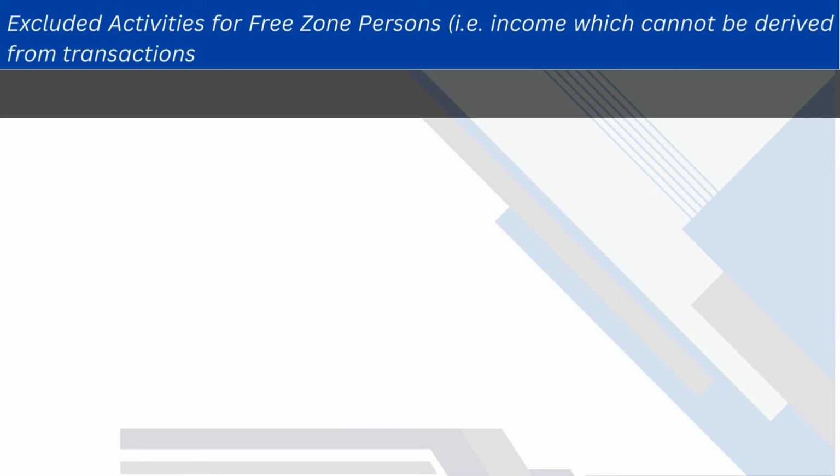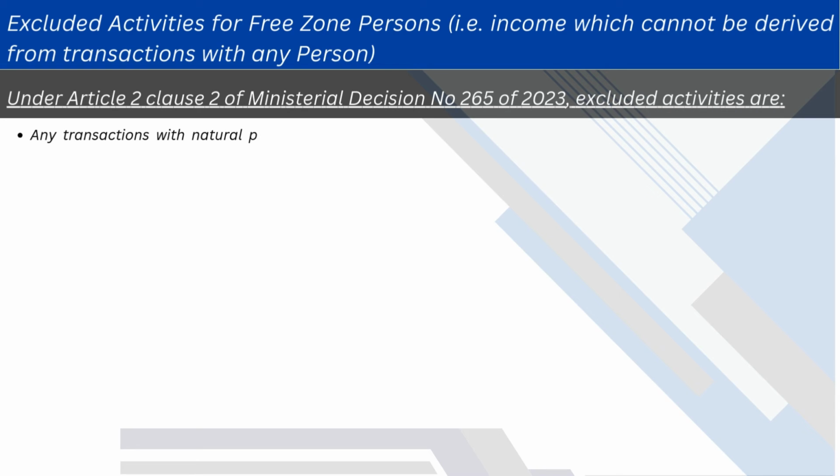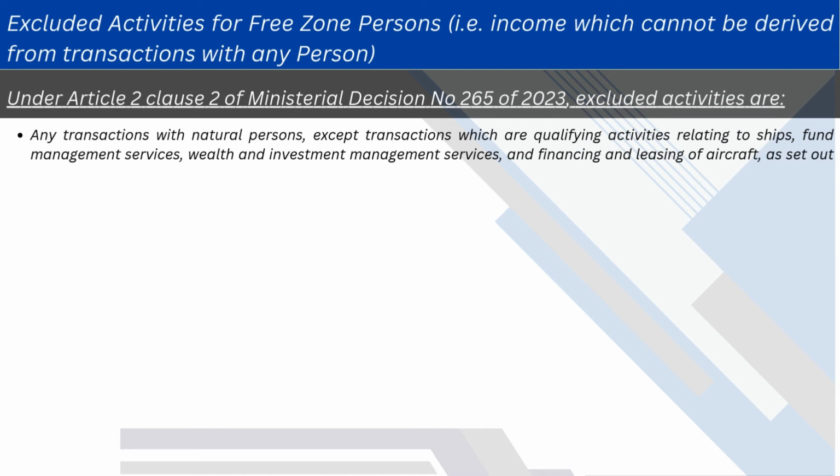Excluded activities for free zone persons, that is income which cannot be derived from transactions with any person. Under Article 2 Clause 2 of Ministerial Decision No. 265 of 2023, excluded activities are any transactions with natural persons, except transactions which are qualifying activities relating to ships, fund management services, wealth and investment management services, and financing and leasing of aircraft, as set out in the aforementioned Clause 1.